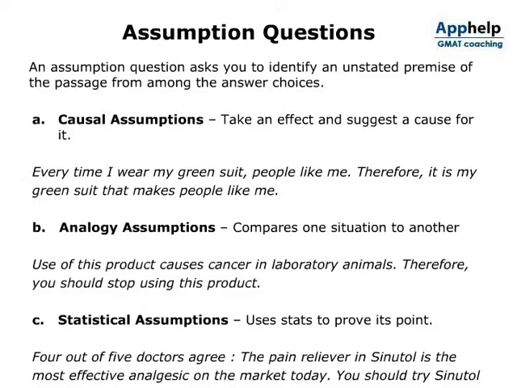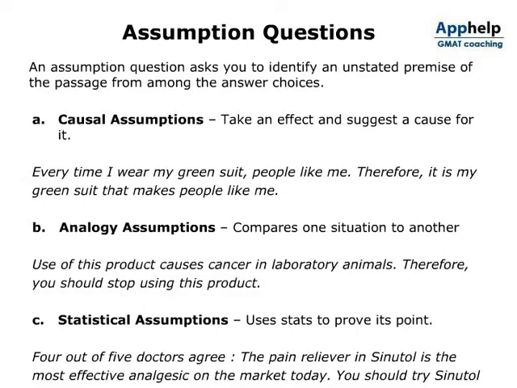Causal assumptions take an effect and suggest a cause for it. Every time I wear my green suit, people like me. Therefore, it is my green suit that makes people like me. The analogy assumption compares one situation to another. Use of this product causes cancer in laboratory animals.